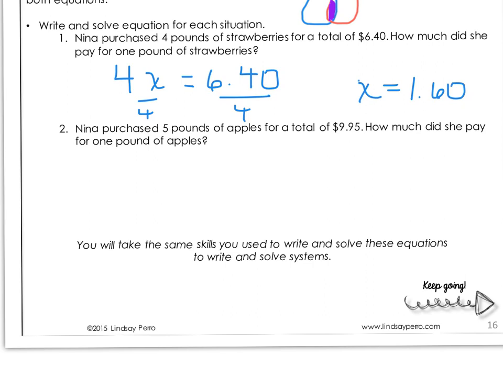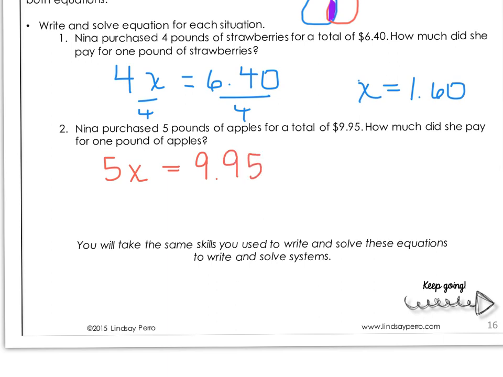Nina purchased 5 pounds of apples for a total of $9.95. Since this is my second linear equation, I'm going to switch colors. So 5 each. Remember, X is our variable for pounds. And the total is $9.95.